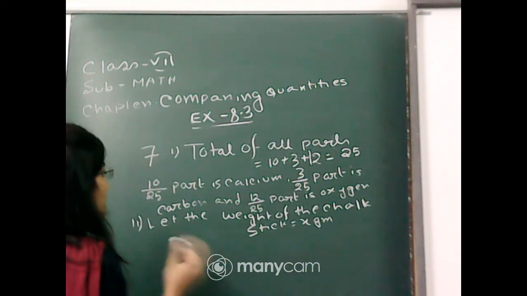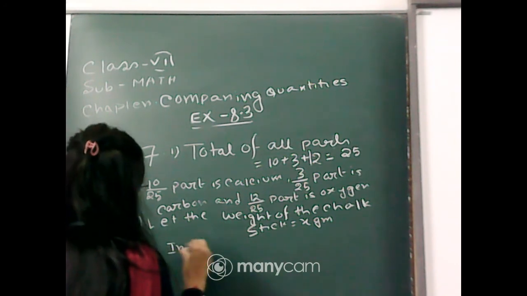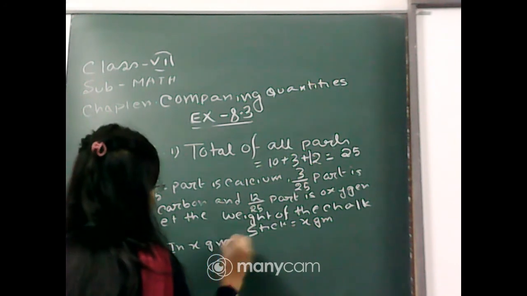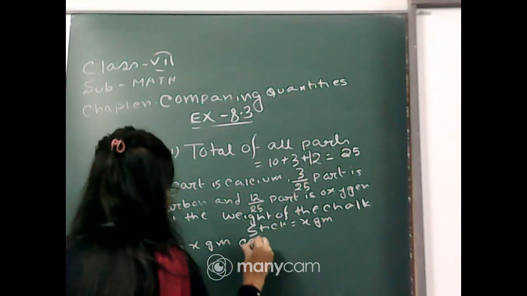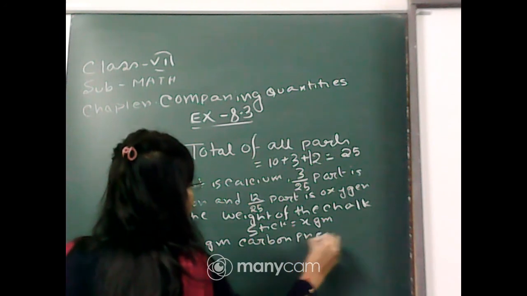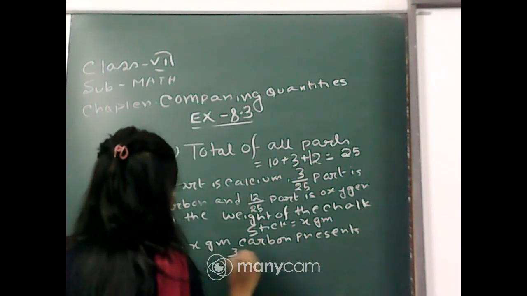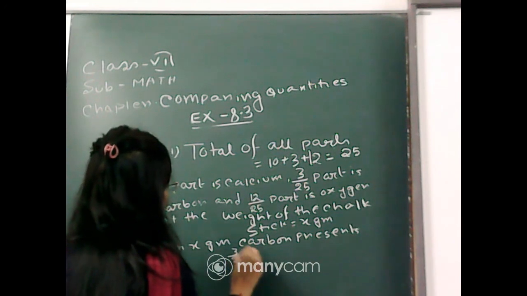Therefore, in x gram, carbon present is 3 by 25 into x gram.